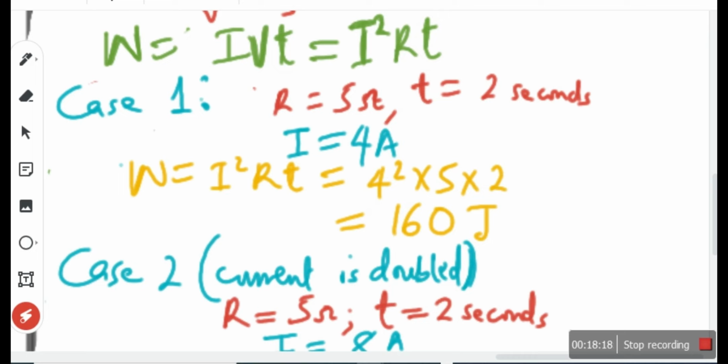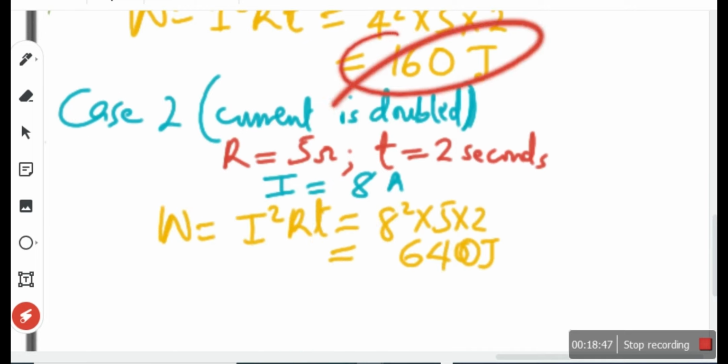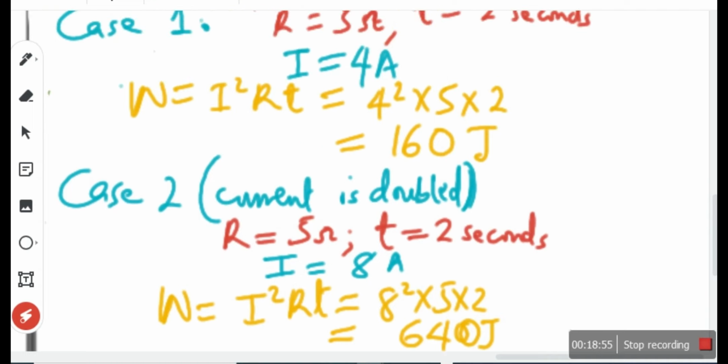There's one particular one I say you must always remember. Use a low voltage power supply so that a smaller current will flow. Did you understand what I said? Because current has a very major effect on the energy. A current of 4 amps gave an energy of 160 joules, but when we doubled the current from 4 to 8, the energy jumped from 160 joules to 640 joules. So you need to reduce the current as much as possible.